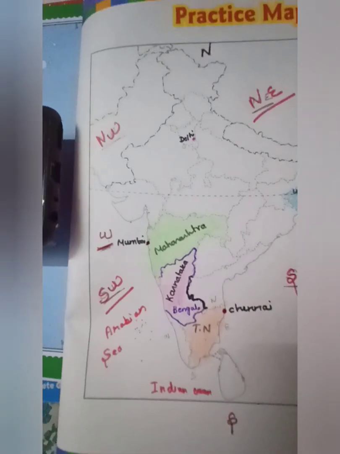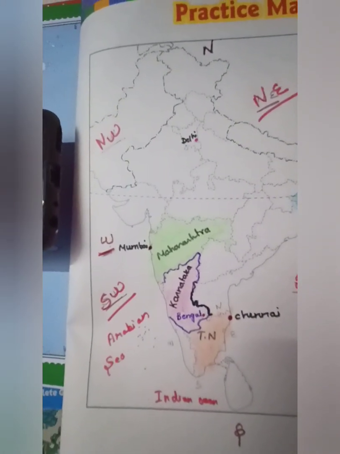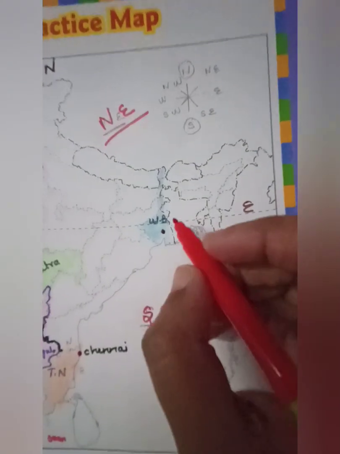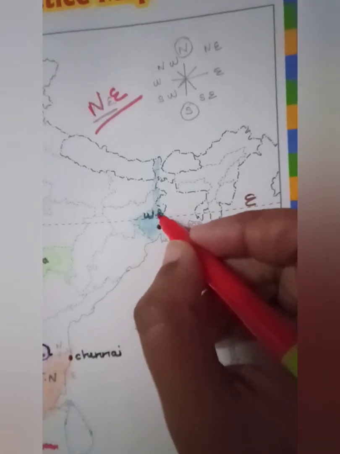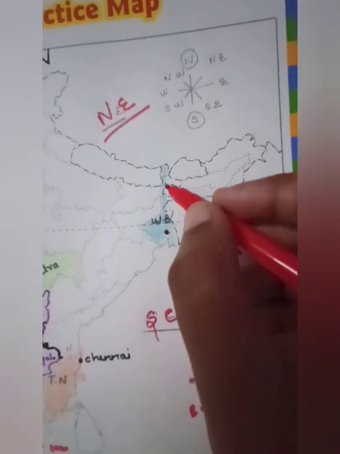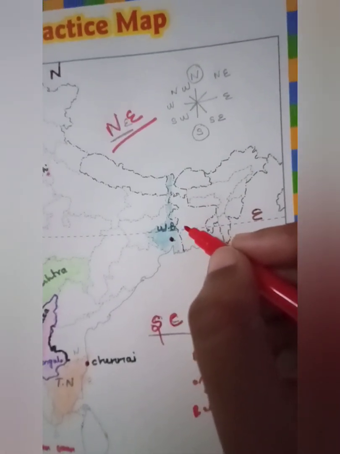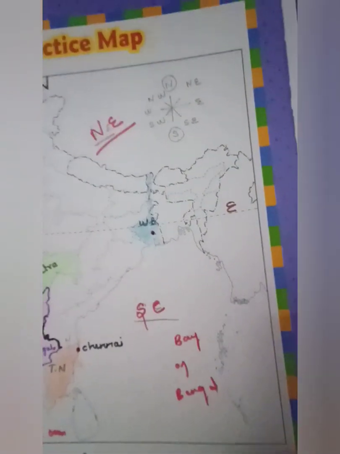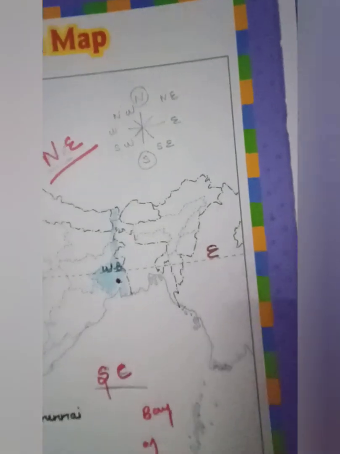Okay? The next state we are going to see. Shall we go for Kolkata? This Kolkata is the capital of West Bengal, and it is situated on the banks of the Hooghly River. I showed you, right? So just see here, this is the Hooghly River. Kolkata is situated on the banks of the Hooghly River.